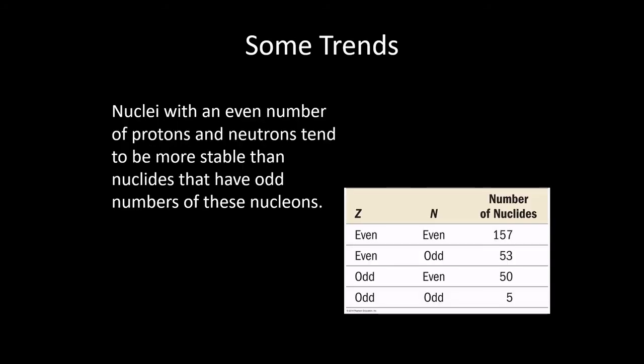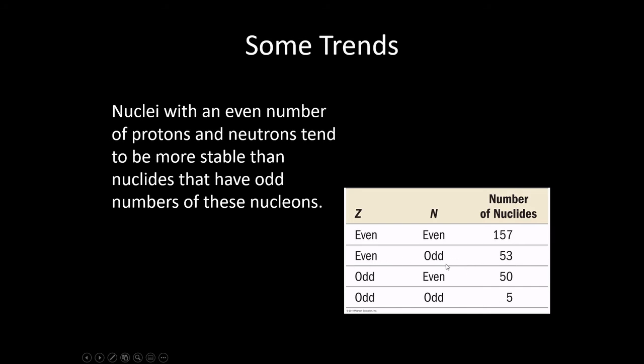In addition to that, nuclei seem to like even numbers of things. So nuclei with even numbers of protons and neutrons, or even just even numbers of one or the other, tend to be more stable than nuclei that have odd numbers. The number of stable isotopes that have even numbers of both protons and neutrons is 157.